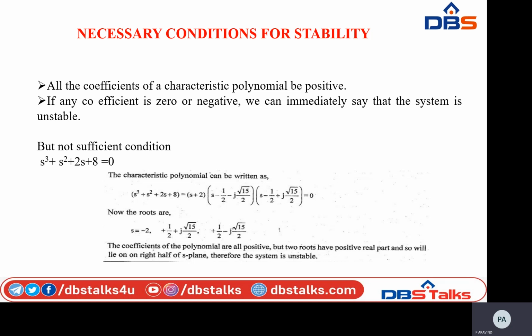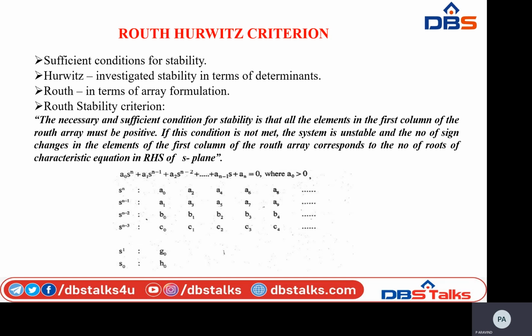Here in this topic, Routh-Hurwitz criterion: A. Hurwitz and E. J. Routh, two different names, independently published the method of investigating the sufficient conditions of stability of a system.